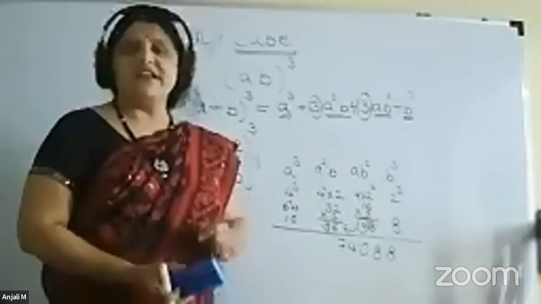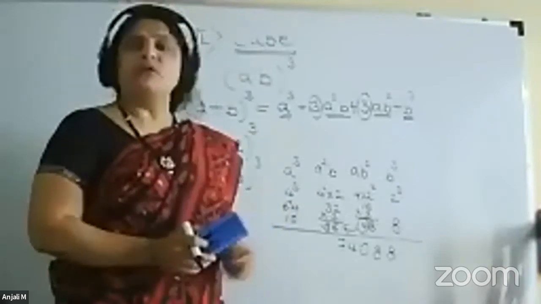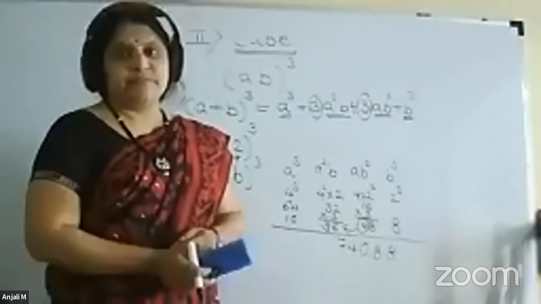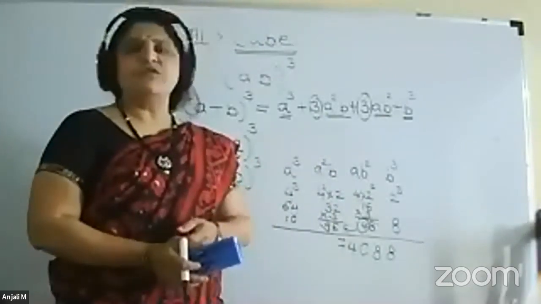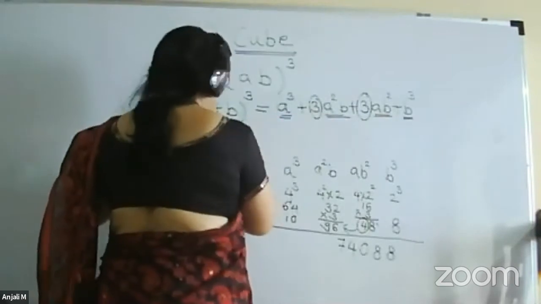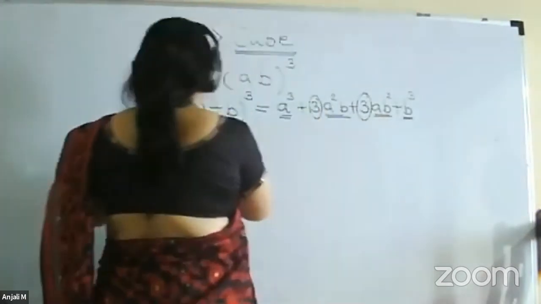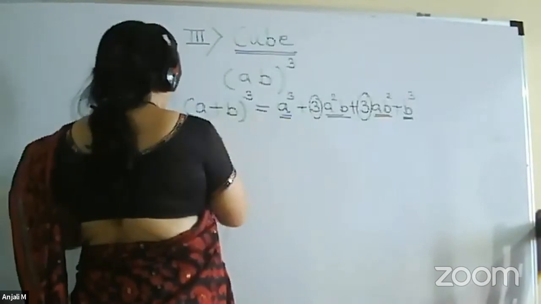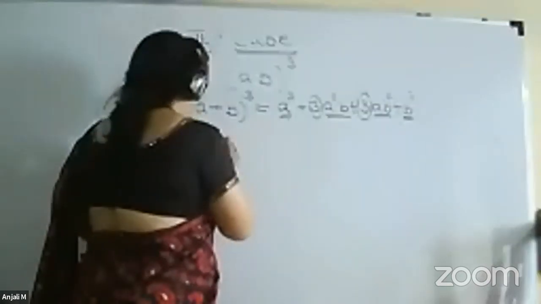So this way we have to try for the cube of a 2-digit number. Okay, just take one more example and then we will stop with our session. Any number you want, you can take it. So 56 cube.